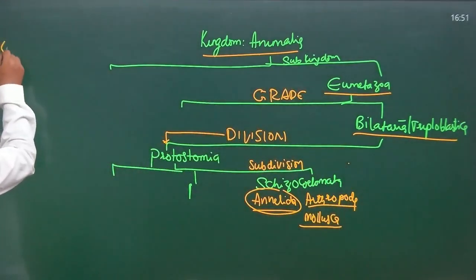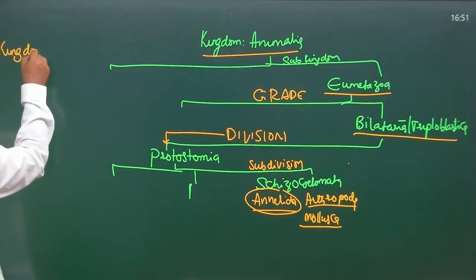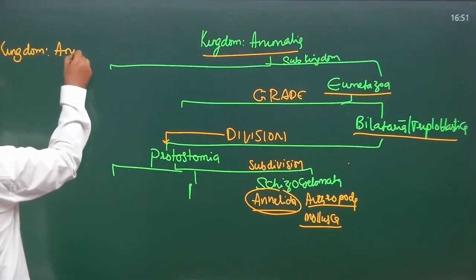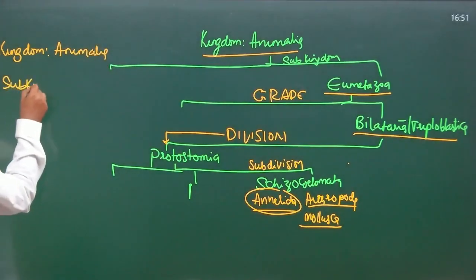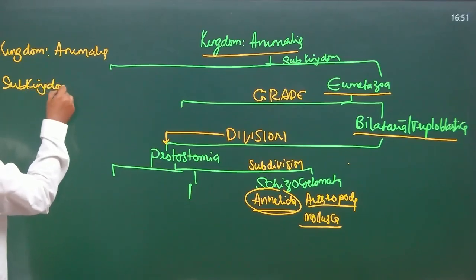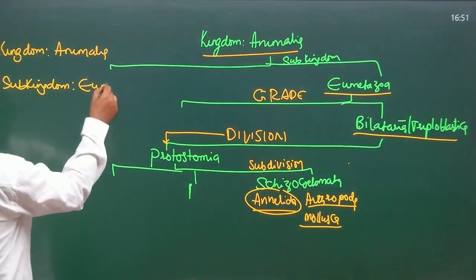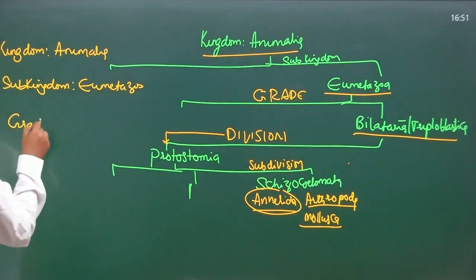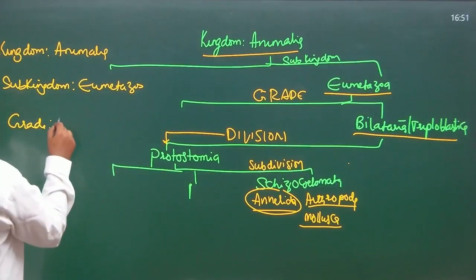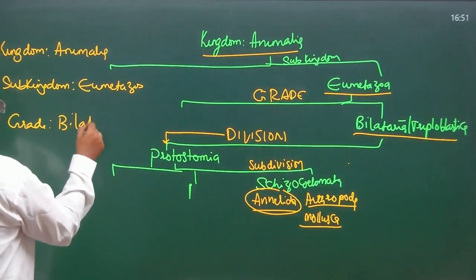Now, let me write kingdom Animalia, subkingdom Eumetazoa, and grade Bilateria or Triploblastica.